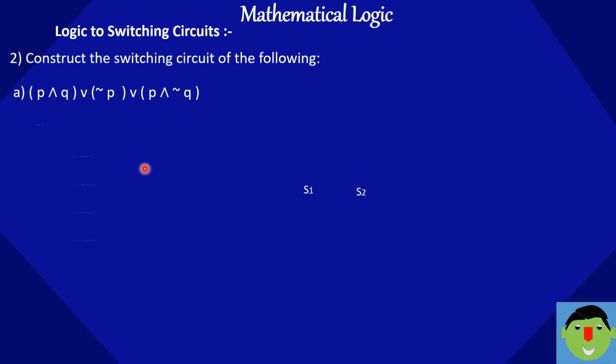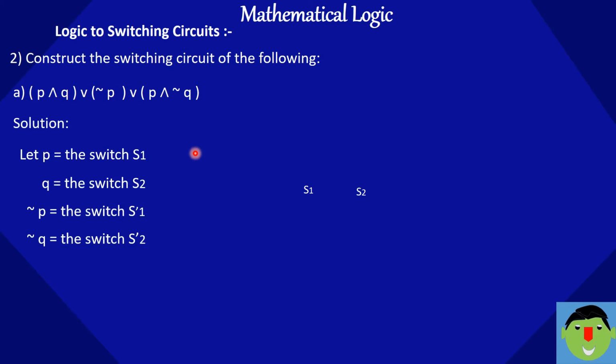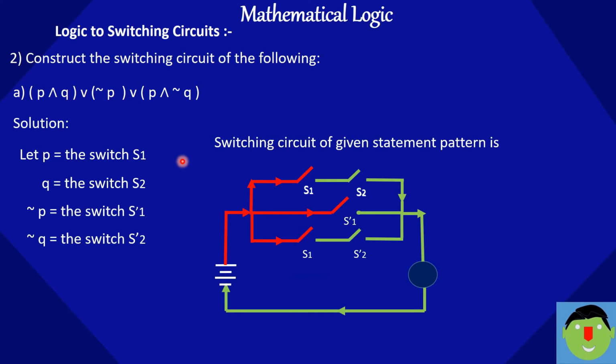So I can write here, let P be the switch S1, Q be the switch S2, negation P the switch S-1, negation Q the switch S-2. According to this statement, I can draw the circuit likewise. You can see here, the brackets are connected by OR to each other, so these three switches are parallel to each other, and these two switches are in series.